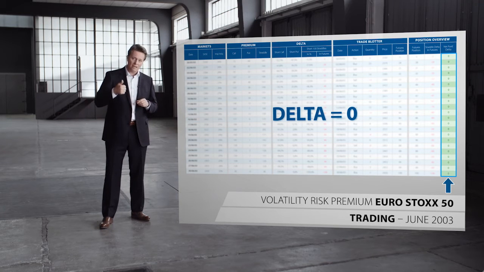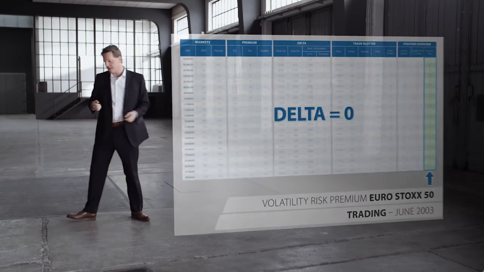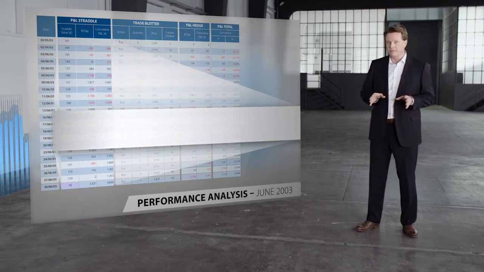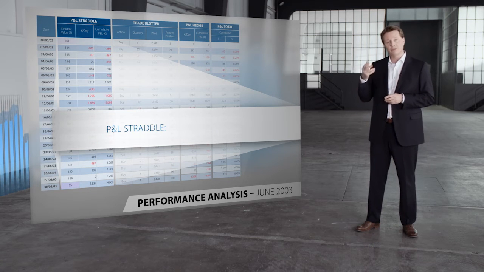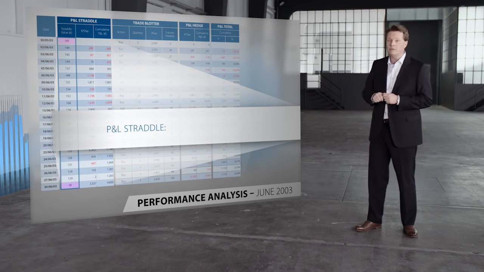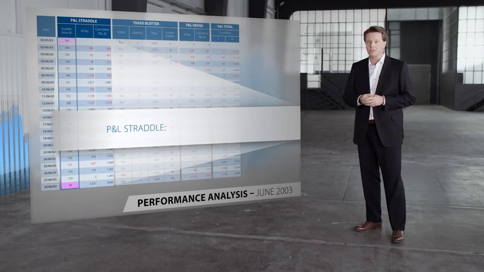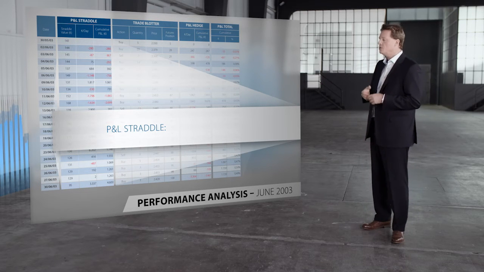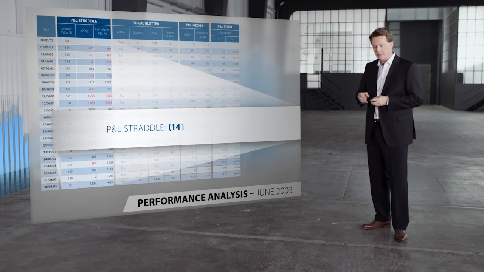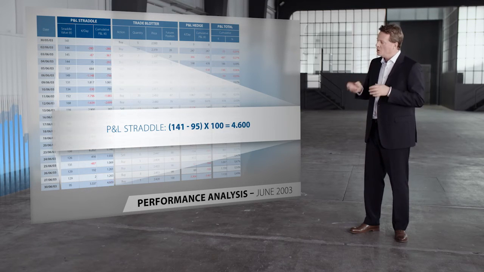To do that, I have to compute the P&L we made by selling the straddle and the P&L we made in our hedge portfolio. And this is precisely what we will do over here. The first part of this analysis is trivial. We have to look at the value change we incurred in the straddle position. We sold the straddle for 141 and at expiry it was worth 95. Why 95? Well, the call actually went into the money and expired with an intrinsic value of 95. The put expired worthless. As we sold 100 straddles, we are earning 100 times the difference of 141 to 95, which is 46 per straddle, or 4,600 euro in total.